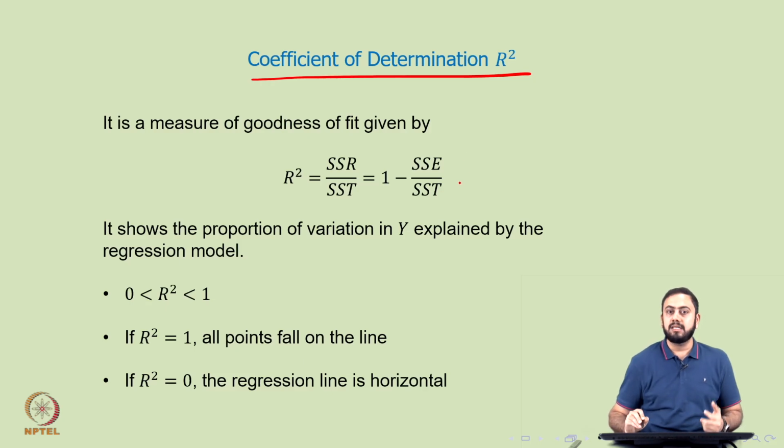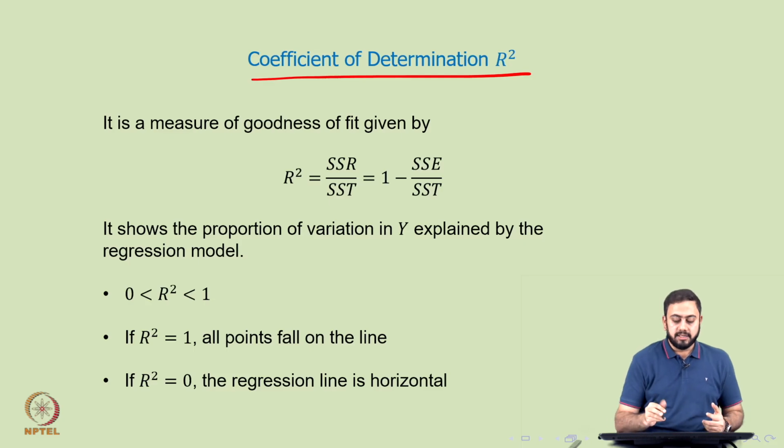Capital R square is nothing but SSR divided by SST. Just a short while back we've seen the definitions of all the sums of squares, be it the regression sum of squares, error sum of squares, or total sum of squares. If you take the SSR component and divide it by the SST component, that ratio is the coefficient of determination, which is capital R square.